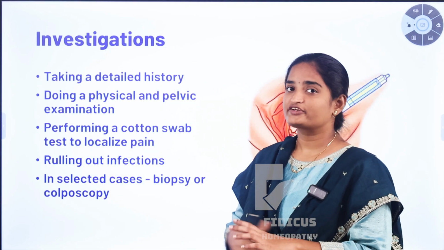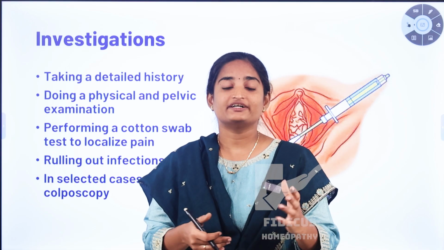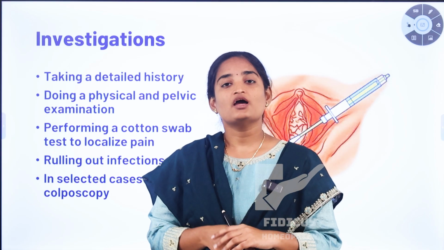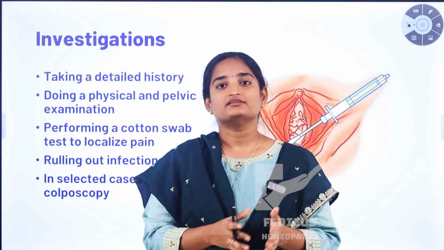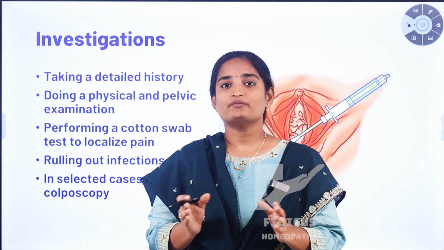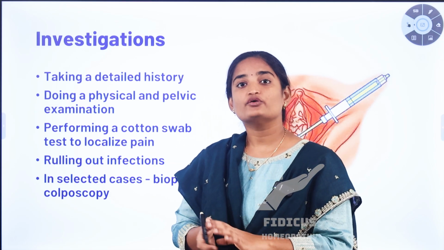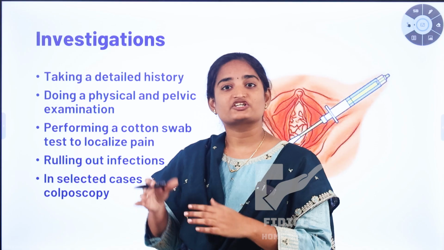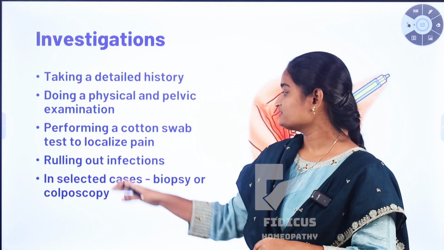And also ruling out infection. Usually infections like yeast infection, bacterial infection, and sexually transmitted infection should be ruled out by taking some samples of the vaginal flora and cervix, and by using these samples we can rule out other conditions of vaginal pain. Because remember, this condition of vulvodynia is not due to any kind of infection, poor hygiene, or sexually transmitted infection. It is mainly based on some underlying causes and also selected cases.